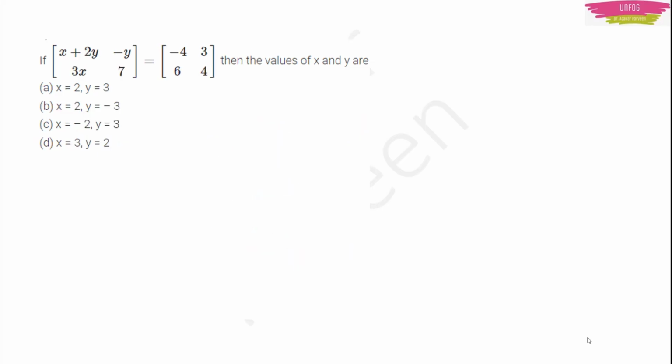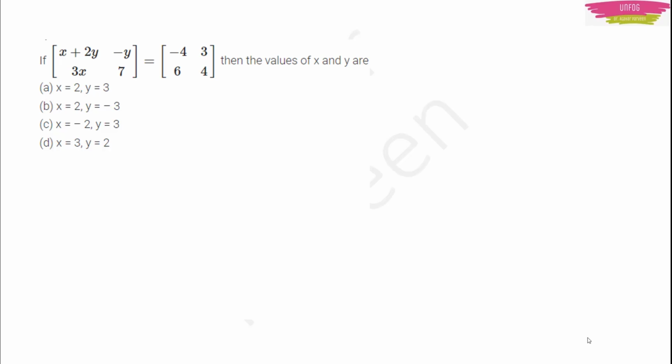Okay, moving on. This is also a similar type of sum, but here I have put one negative sign with one number. You have to find x and y. You have two matrices. One matrix is on the left hand side, the other one is on the right hand side, and they both are equal. So you can treat them.